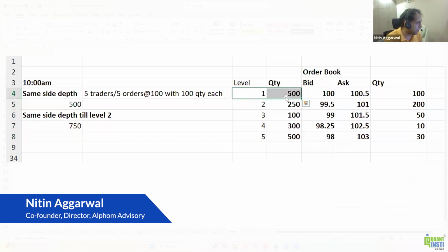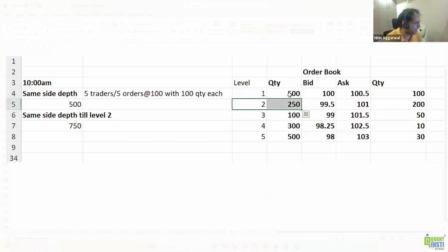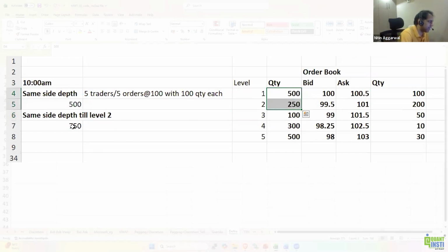So depth on the buy side till level 2 is 750. Depth till level 3 on the buy side is 850. Similarly, depth till level 3 on the ask side would be 350. Depth is the cumulative quantity till that level. So same side depth till level 2 is 750.